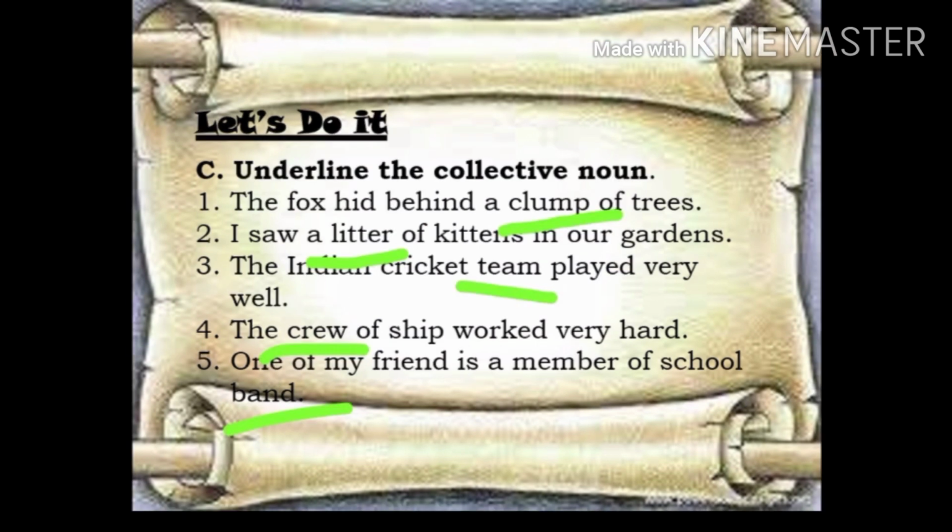The fox hid behind a clump of trees. So here the collective noun is clump. I saw a litter of kittens in our garden. So litter is a collective noun. Indian cricket team played very well. So team here is a collective noun. The crew of the ship worked very hard. So crew is the collective noun. And one of my friends is a member of the school band. So band here is the collective noun. Let's have a look at another exercise.